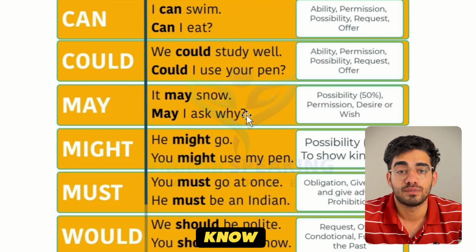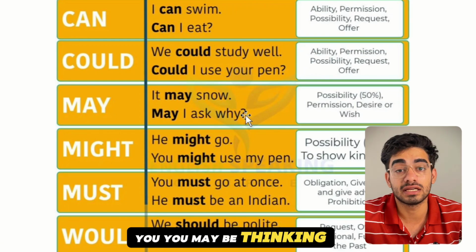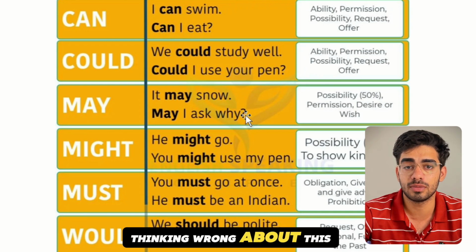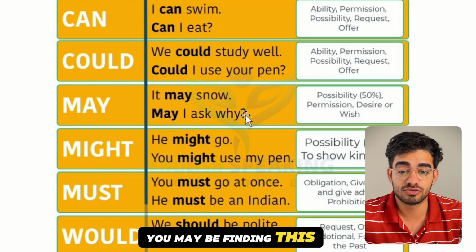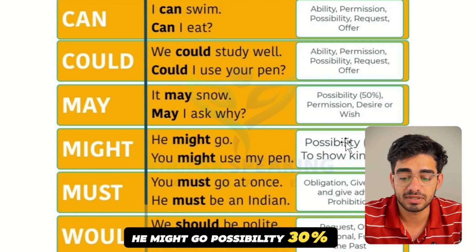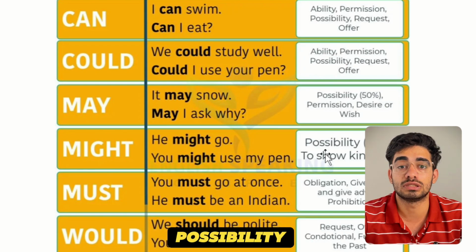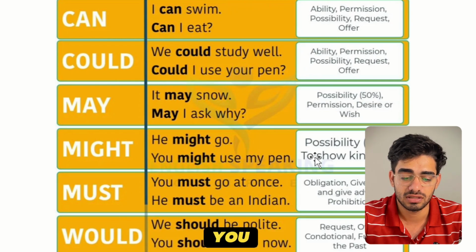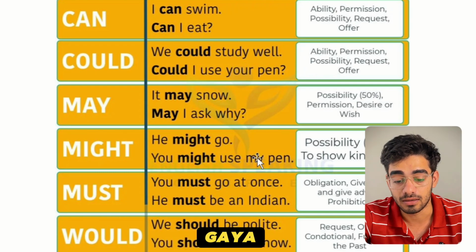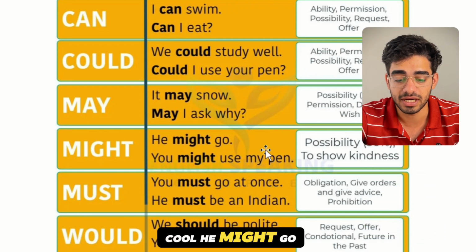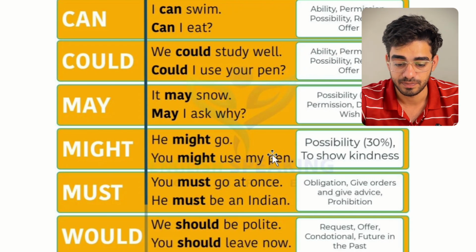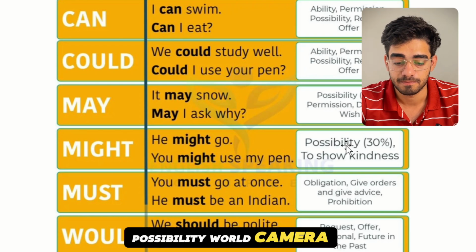May, you know you may be thinking about it, you may be, हो सकता है, possibility 50%. You may be thinking wrong about this, you may be finding this video more good. Might, he might go, possibility 30%, when we are having less possibility, जब possibility बहुत कम होती है, and to show kindness. So he might go, वो शायद गया, गया मीन्स जाना है उसको, he might go. You might use your pen, तुम अपना पेन यूज़ कर सकते हो, possibility बहुत कम है.